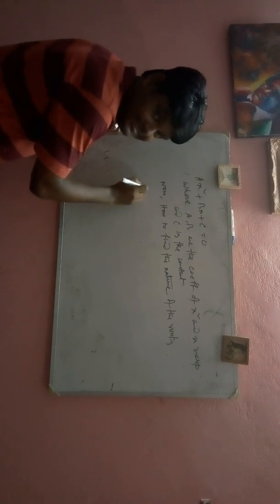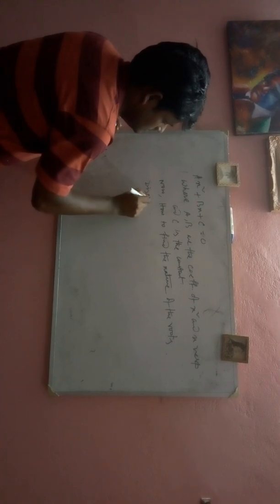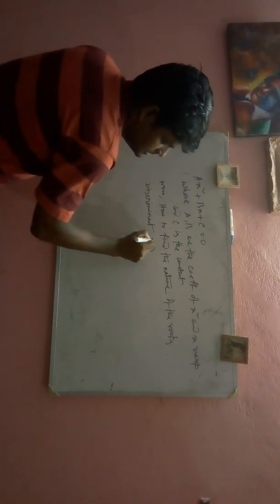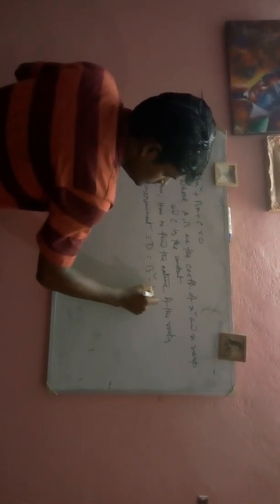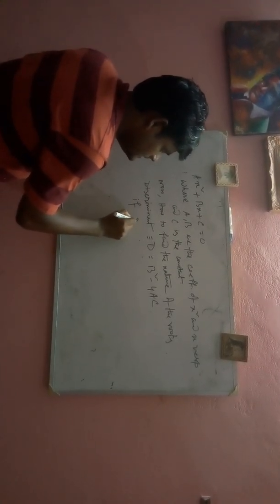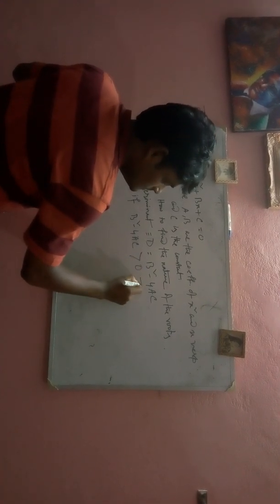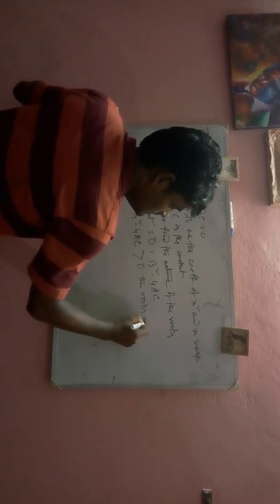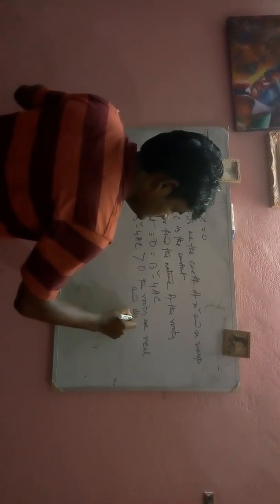First of all, we have to find the discriminant. Discriminant usually we write by D, which is equal to b square minus 4ac. Now, if b square minus 4ac is greater than 0, then roots are real and distinct.